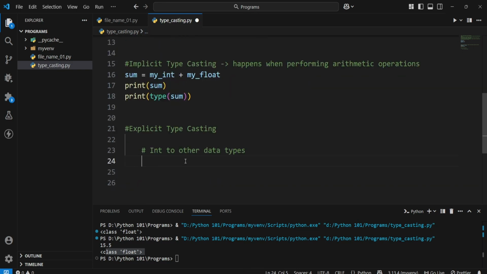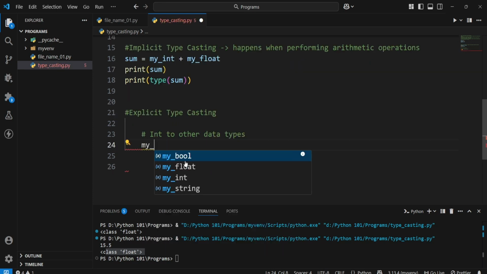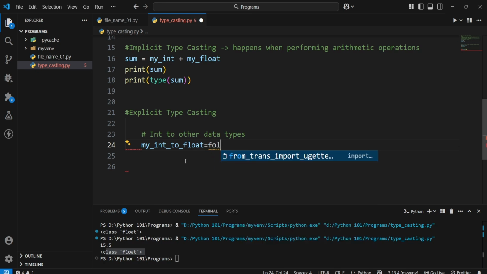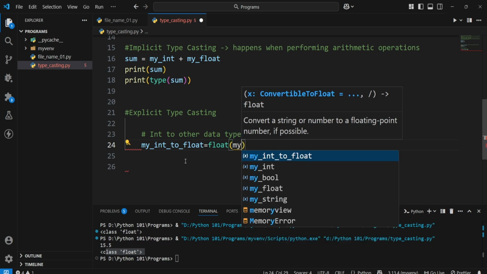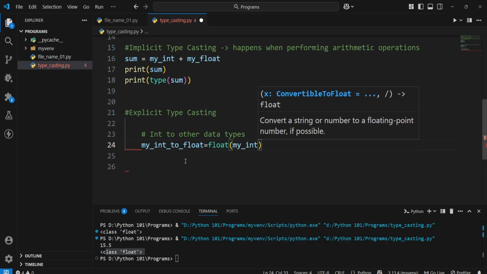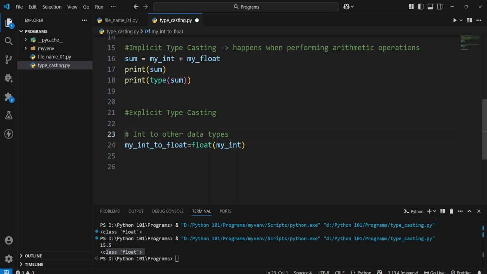Let's first convert it into float. Let me give the name of this variable, my int to float. Since we are converting from int to float, we will use a function called float. Inside this, whatever value we pass will be converted into float. So I am gonna pass my int.